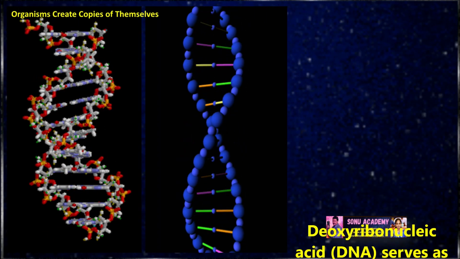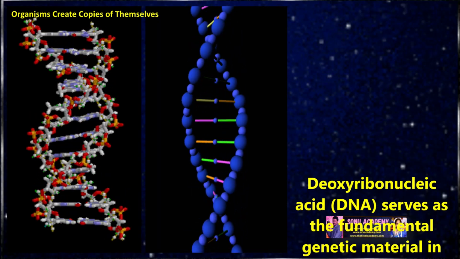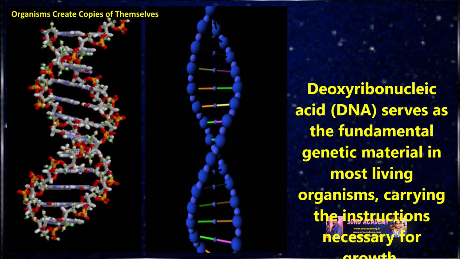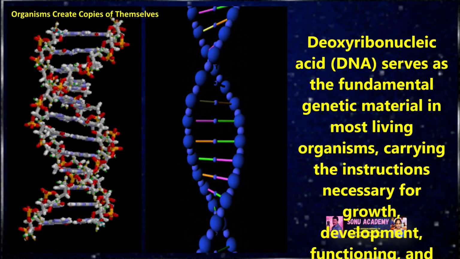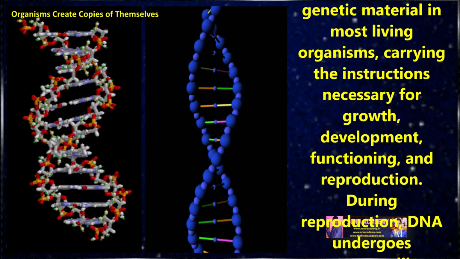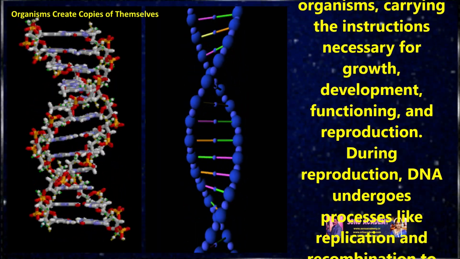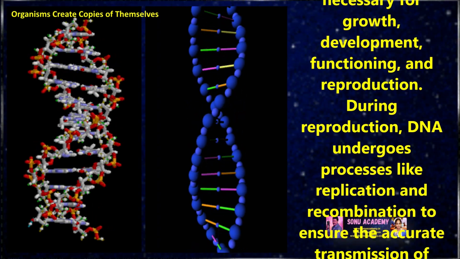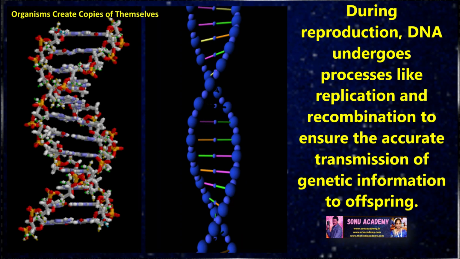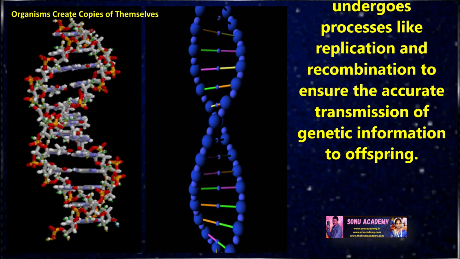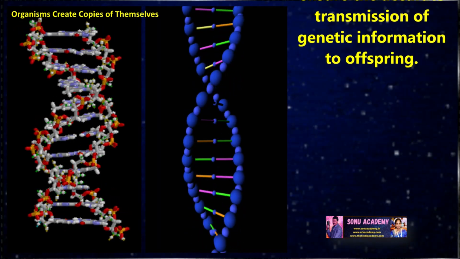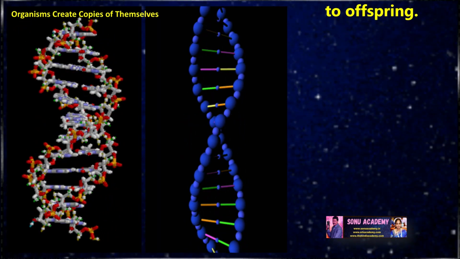Children, organisms create exact copies of themselves. Let us see what is the main reason behind it. Children, deoxyribonucleic acid, DNA, serves as the fundamental genetic material in most living organisms, carrying the instructions necessary for growth, development, functioning, and reproduction. During reproduction, DNA undergoes processes like replication and recombination to ensure the accurate transmission of genetic information to offspring.